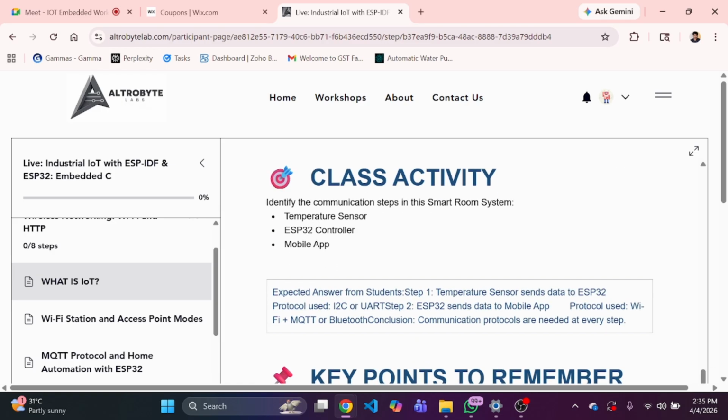Okay, this is the assignment for you. Identify the communication steps in this smart room system: temperature sensor, ESP32 controller, and mobile app.